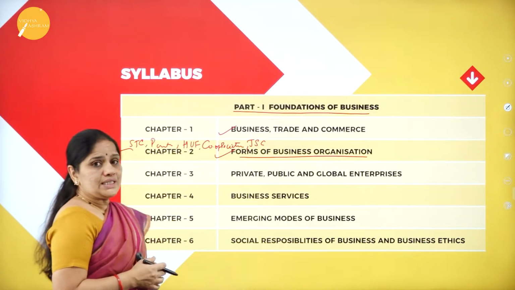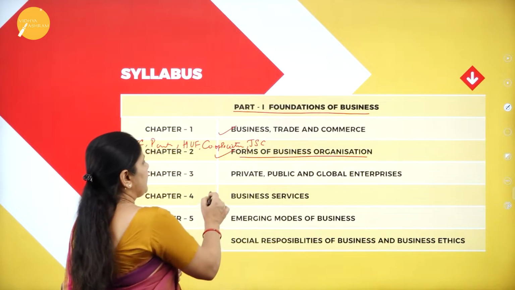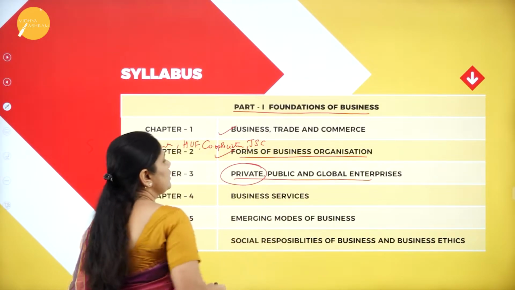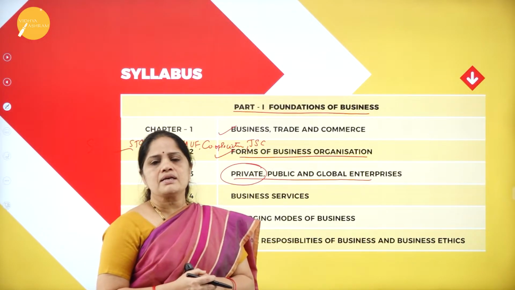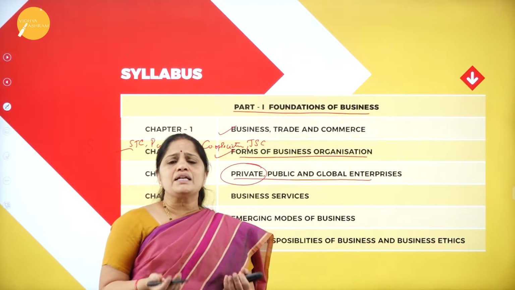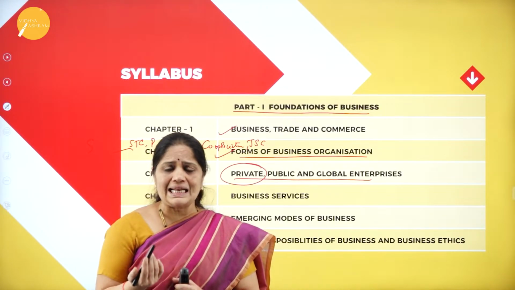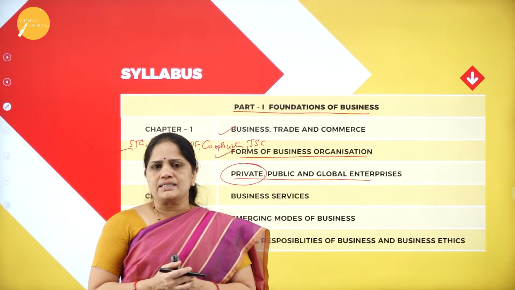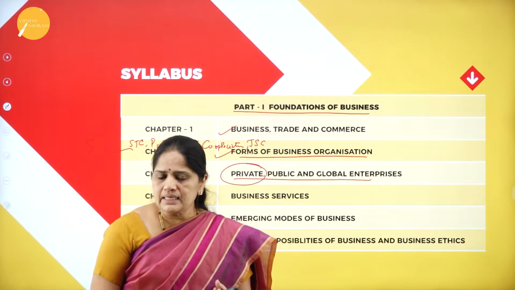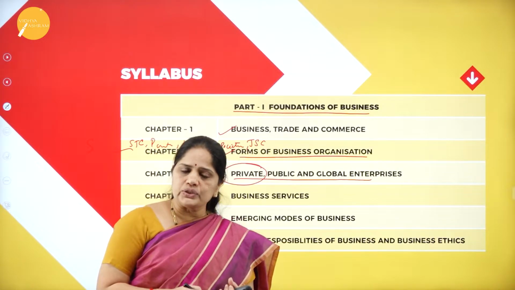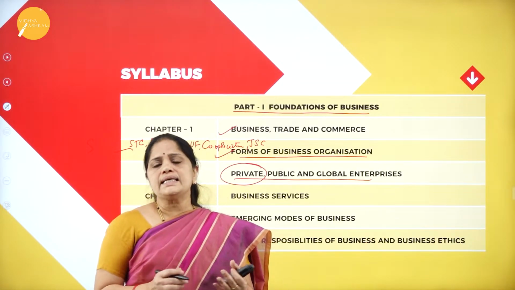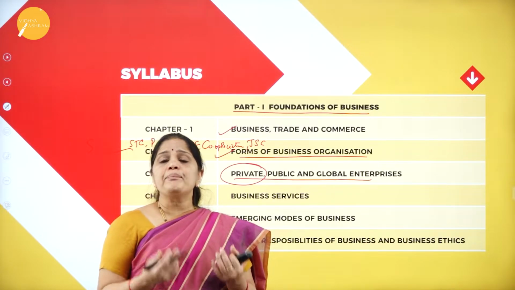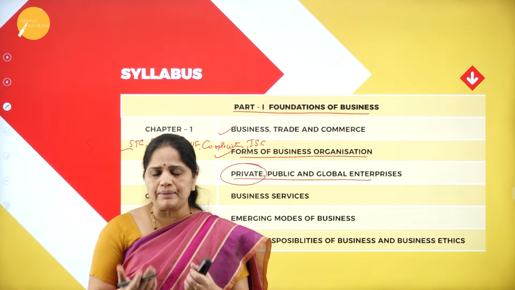Now, coming to the third chapter, we have private, public and global enterprises. Now, what do we mean by private enterprise? Private enterprise may be any enterprise which is run by one single individual or by a partnership. Under the private sector, we can have sole trading concerns, partnerships, and HUFs. All these come under the private sector, and even a joint stock company can be a private company if it is run by a family business.